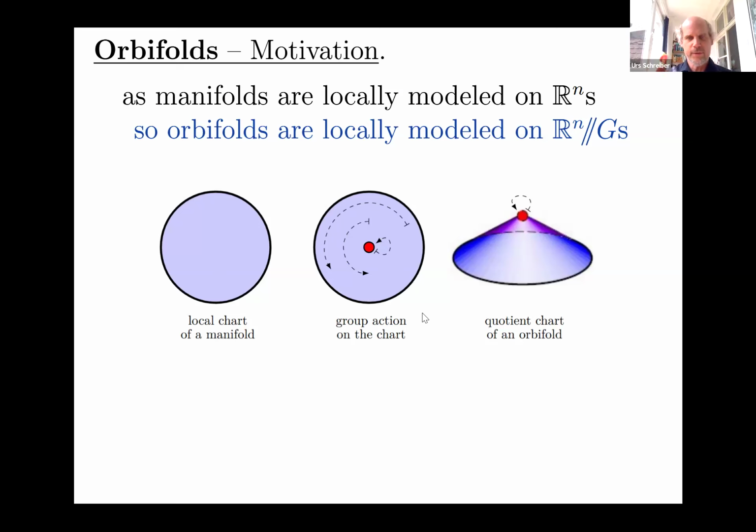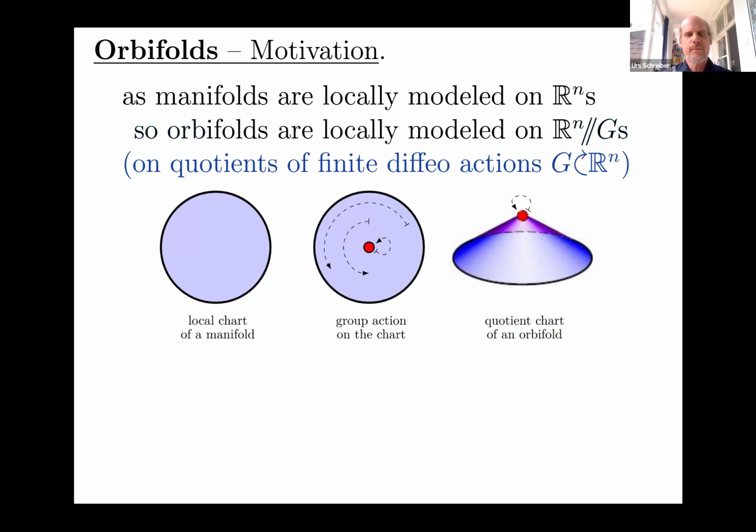In this cartoon, I'm sketching just the most simple situation where you can think of, on this open disk, Z mod 2 acting by 180 degree rotations. As we identify points going around, we turn this little disk into this cone with a singular, pointy point here, which is not allowed in a usual manifold. And in an orbifold, we allow such things to be local models. So an orbifold is allowed to locally look like this and then glue together along the smooth boundaries. More precisely, we're talking about finite group actions here by diffeomorphisms.